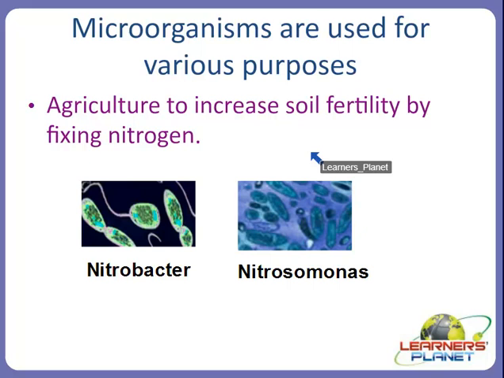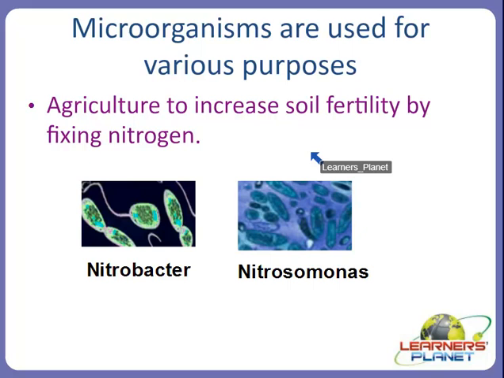Now these nitrites and nitrates can be absorbed by the plant from the soil, and then definitely this can support the growth of the plant, because nitrogen is an important part of proteins, of vitamins, and of other biochemicals found in the cell.